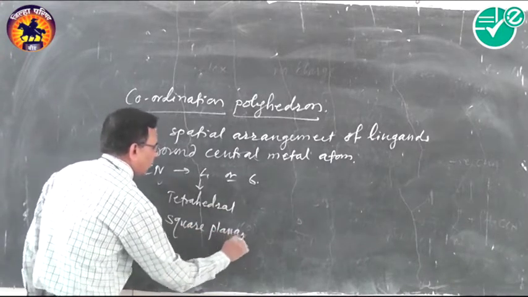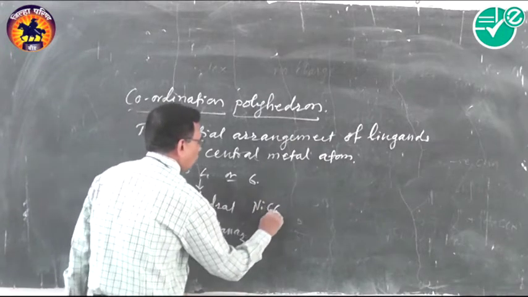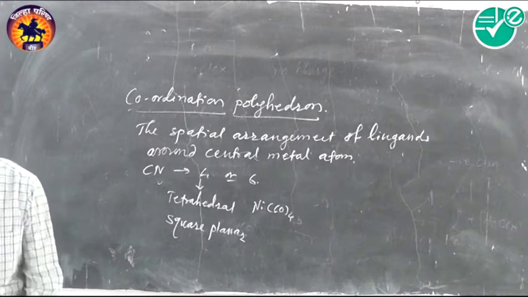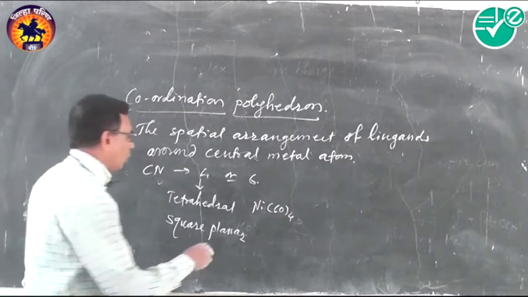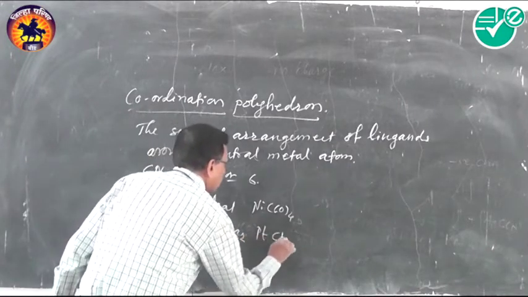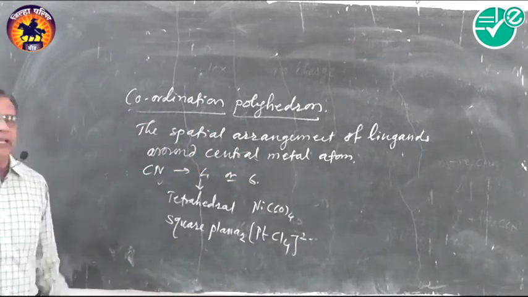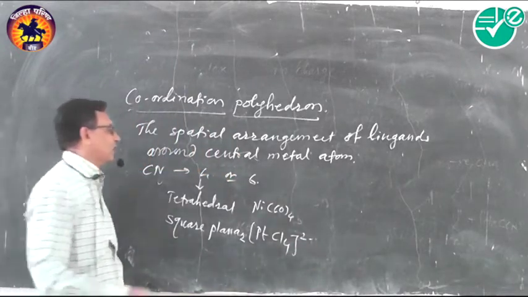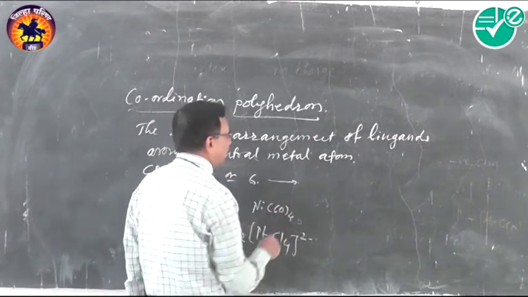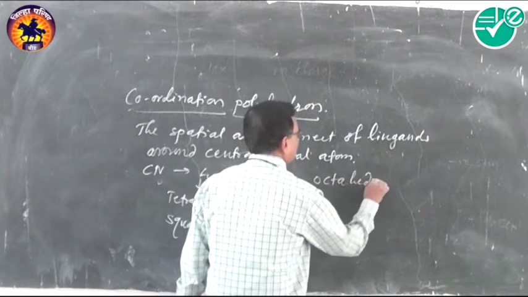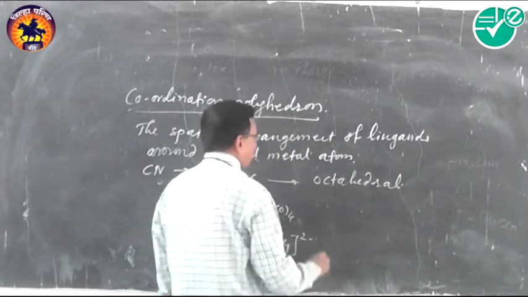For example, Ni(CO)4 has tetrahedral geometry and [PtCl4]2− has a square planar geometry. And if the coordination number of the compound is 6, then the geometry of the complex is octahedral. For example,